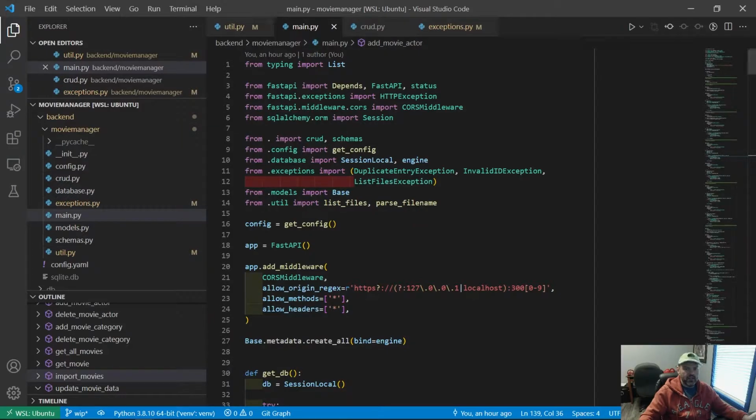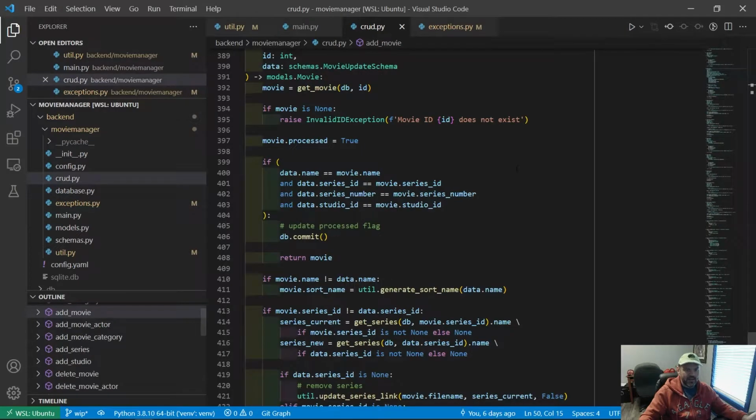Since none of those are being used in here, we need to look to crud.py instead. Within crud.py, we're using those within add movie actor, add movie category, and the delete components, also in update movie, add movie, and delete movie. Those are all the potentially affected CRUD APIs that could raise a PathException.